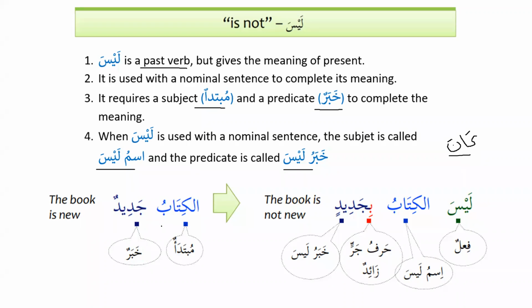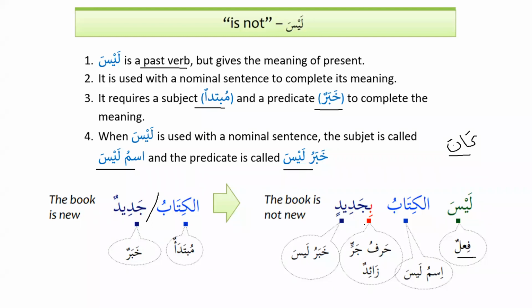The sentence, for example, al-kitabu jadidun, the book is new. Al-kitabu is mubtadaun and jadidun is khabarun, subject and predicate. But when we say laysa al-kitabu bi jadidin, the book is not new, laysa is fi'l, as we can see. Al-kitabu, it was subject, but now it changes into ismu laysa. And jadidun will be khabaru laysa.